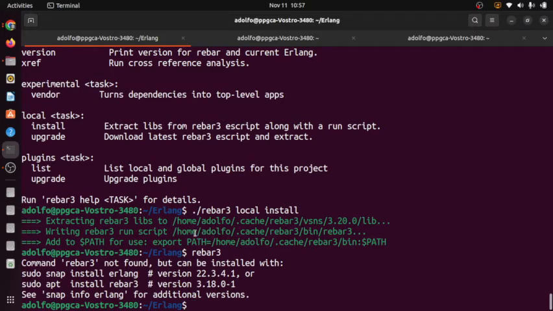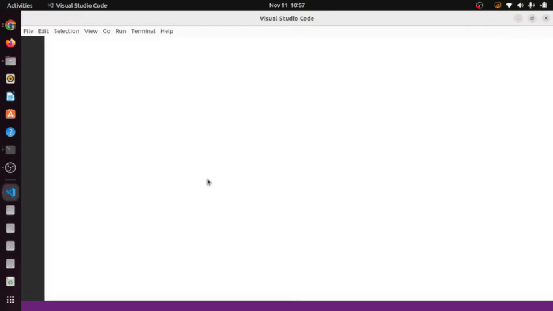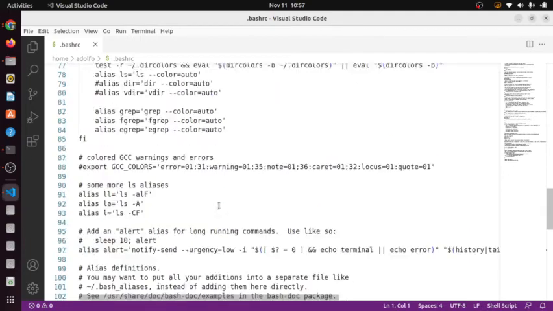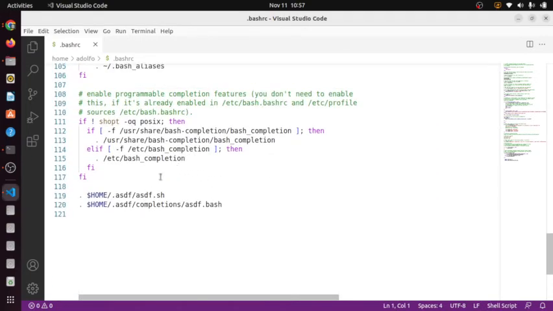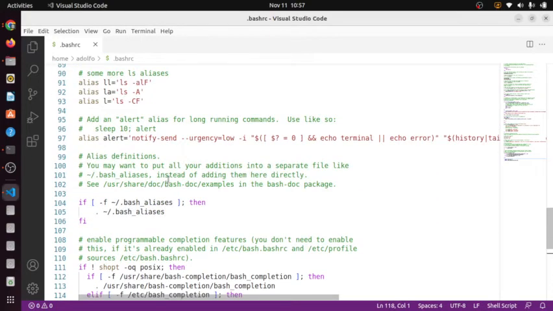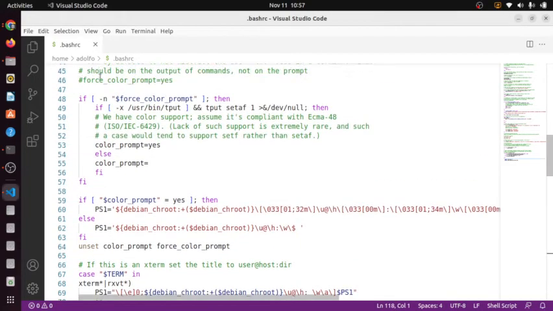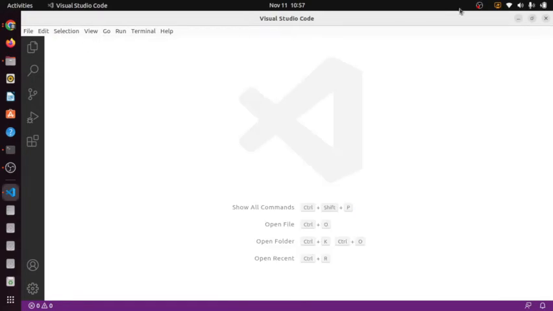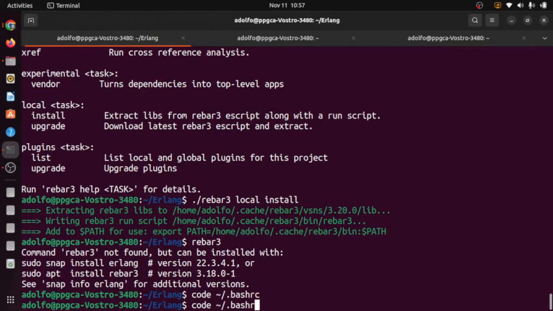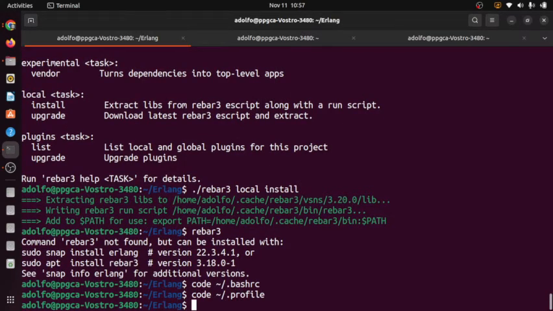Right, remember to run script. Yes, I have to add this to the path. Is it bashrc or profile? I never remember. No, path, I believe is some profile. Profile.